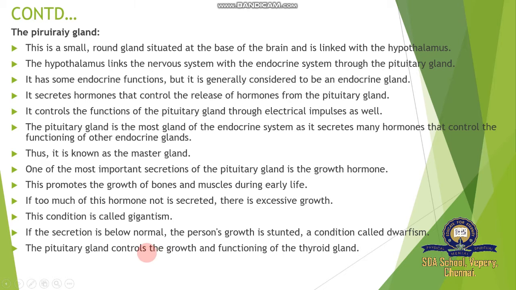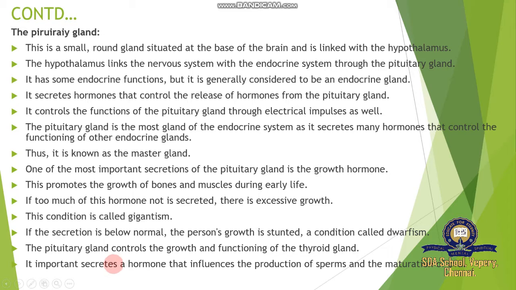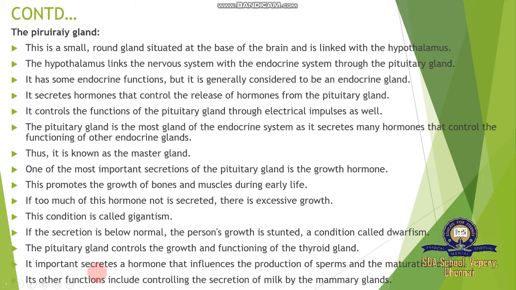Then the pituitary gland controls the growth and functions of the thyroid gland. It also secretes a hormone that influences the production of sperm and the maturation of ova. In the sex organs, sperm and ova maturity is influenced by the secretion of the pituitary gland. Its other functions include controlling the secretion of milk by the mammary glands, which play a good role in the secretion of milk after childbirth.